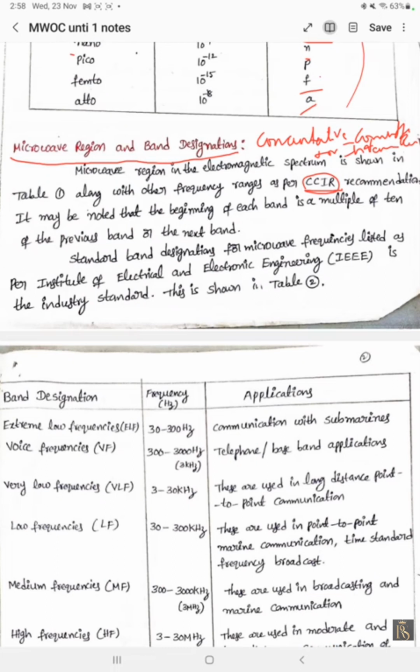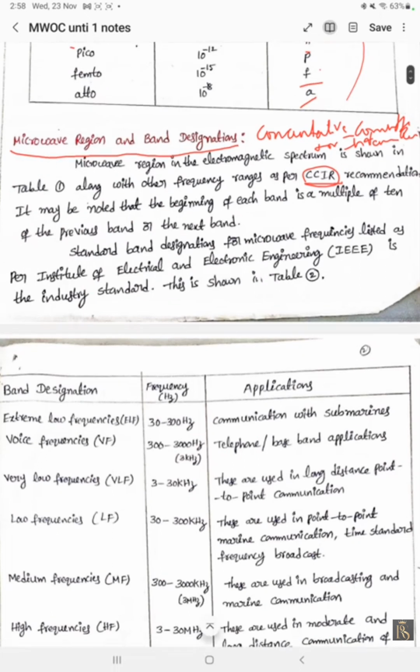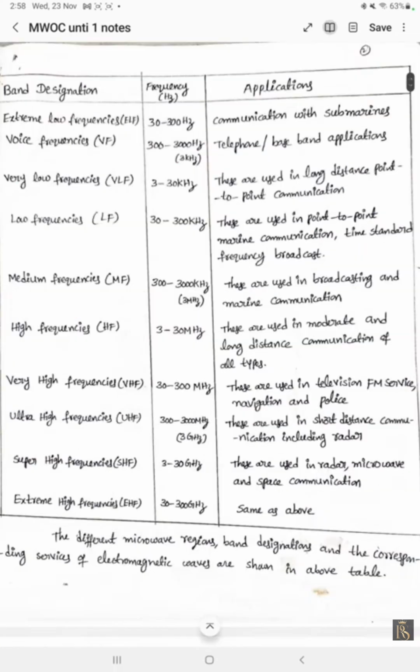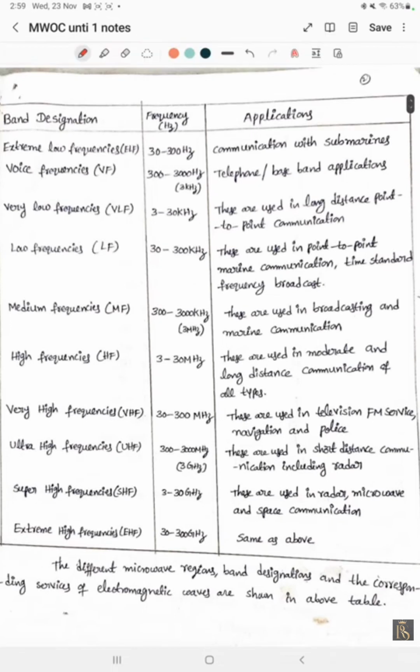Standard band designations for microwave are listed as per the Institute of Electrical and Electronics Engineers, which is the industry standard. This is shown in our next table. Let us see. Here the band designations, frequencies in hertz, and applications are given.